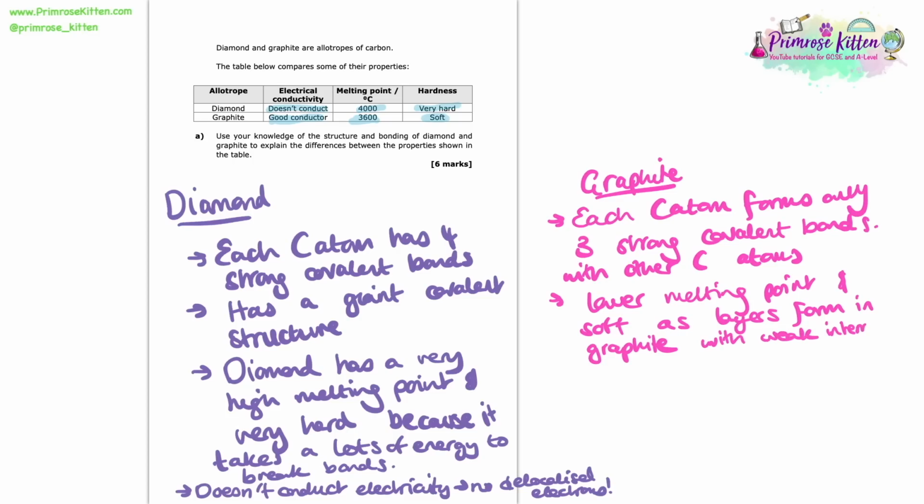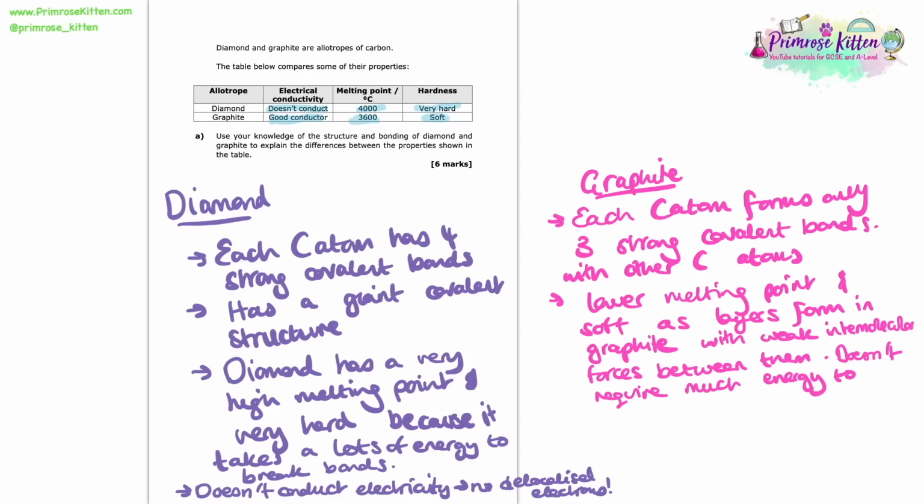As a result of these weak intermolecular forces, it's going to be quite easy to overcome these forces. So we don't have as many strong bonds to break. We've got some that are actually quite weak. And then we have that knock-on effect of lowering the melting point and making it softer.